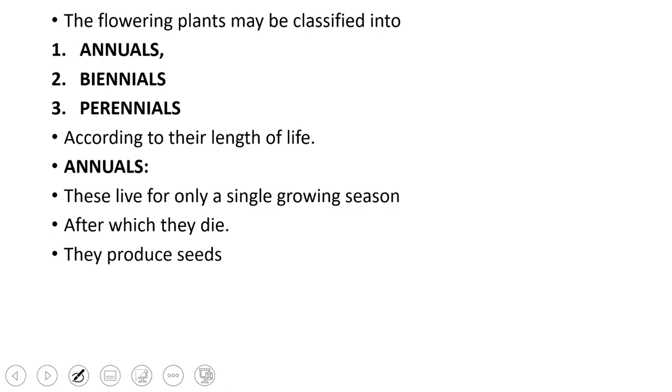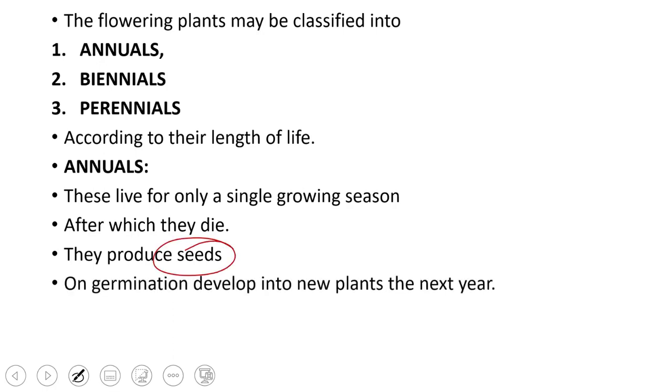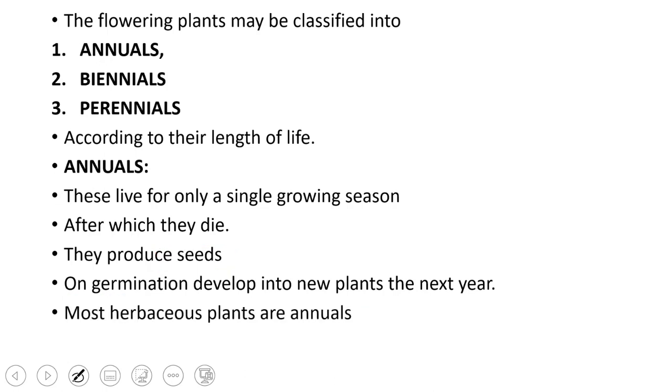Obviously, how does this plant survive for the next season? They produce fruit and seeds, and these seeds remain in the soil, and what we call them the seed bank. They constitute the seed bank, and in the next year those seeds germinate and develop into new plants, and the cycle is repeated. The annuals are mostly herbaceous.